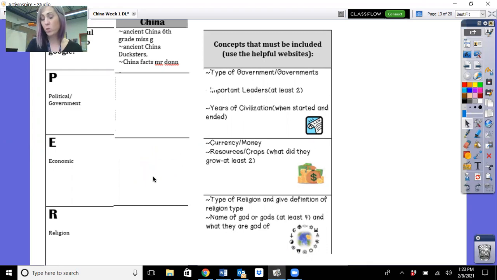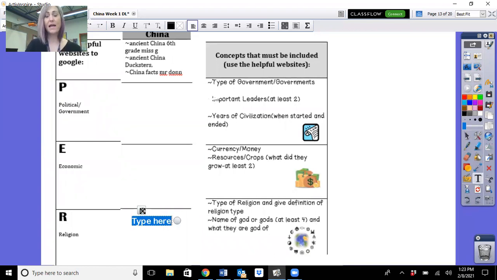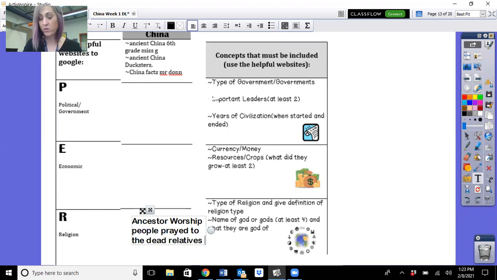Okay, now religion. This one, I'm just going to tell you because it can be confusing because they changed their religions. However, at the time that we are talking about, their religion was, just like we saw in Mulan, ancestor worship. What that is, the people prayed to dead relatives for luck, safety, and honor.